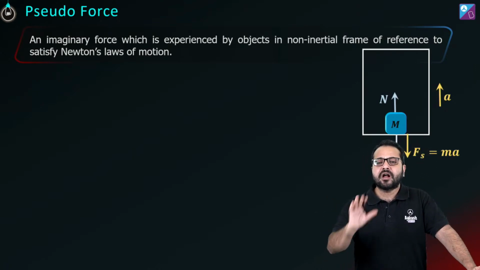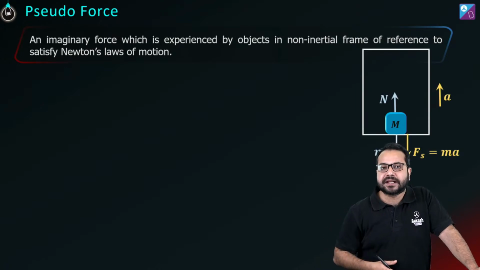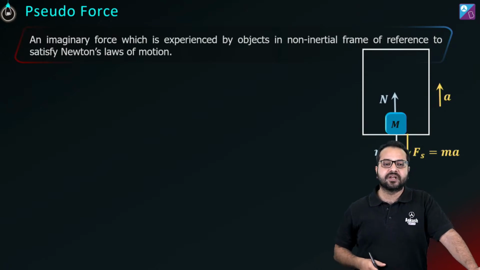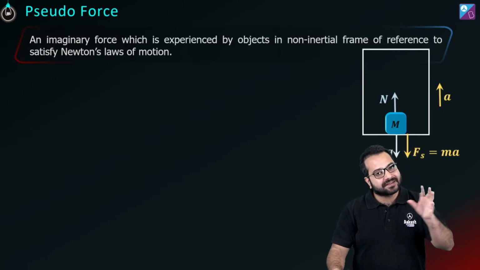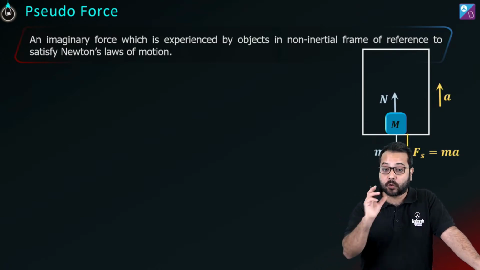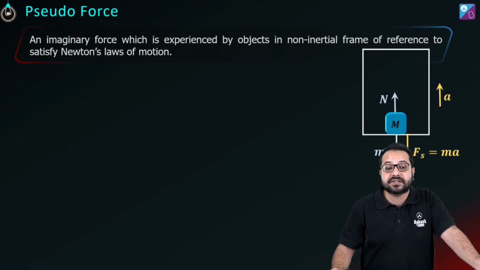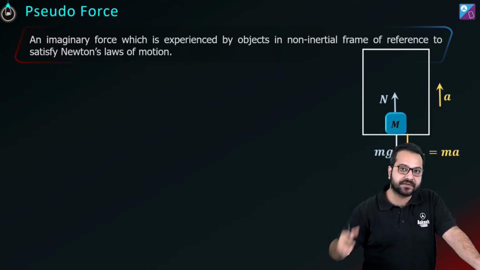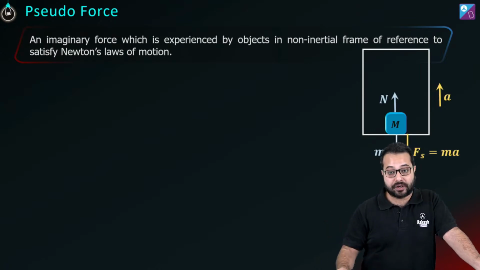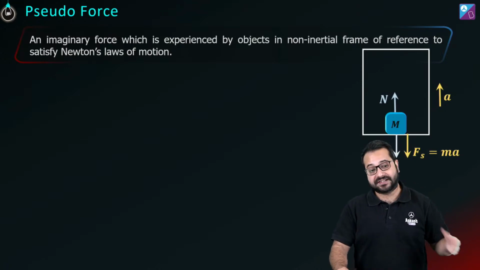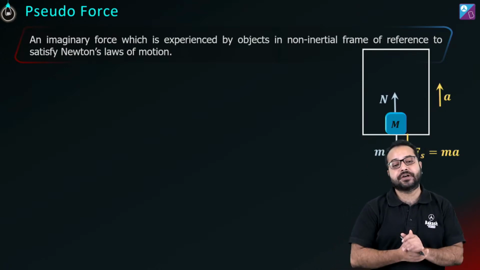Now tell me, in my explanation I told you that Earth is an inertial frame. Is that true? Is Earth an inertial frame? Think about it and tell me. Okay, you already know that Earth is rotating about its axis, which means there is going to be a centripetal acceleration on anything which is at the surface of the Earth. You also know that the Earth is revolving around the Sun. So can we say that Earth is an inertial frame? Can we say that? So what is the thing here?